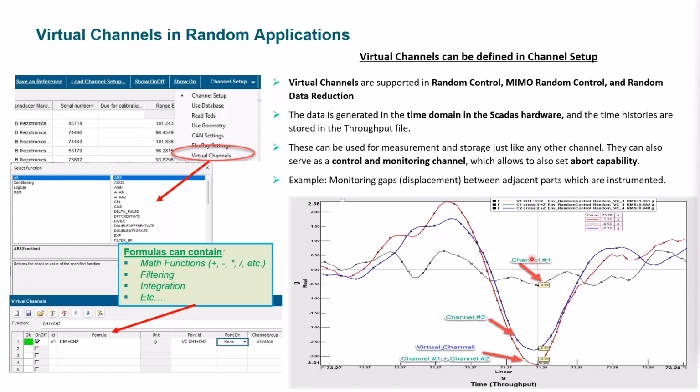So this is an example down here. I've got channel 1 and channel 2, and if I create a virtual channel and add those together, I get this response down here in the time domain.